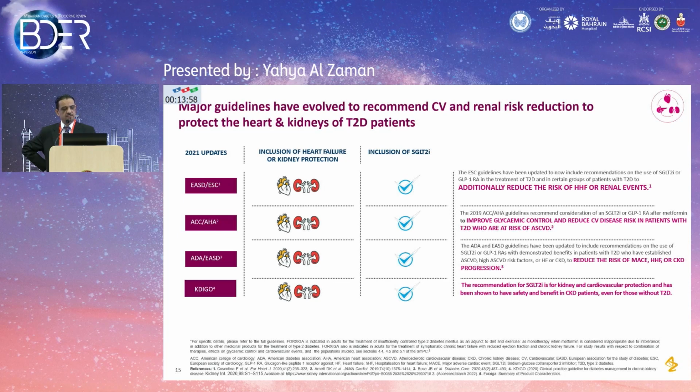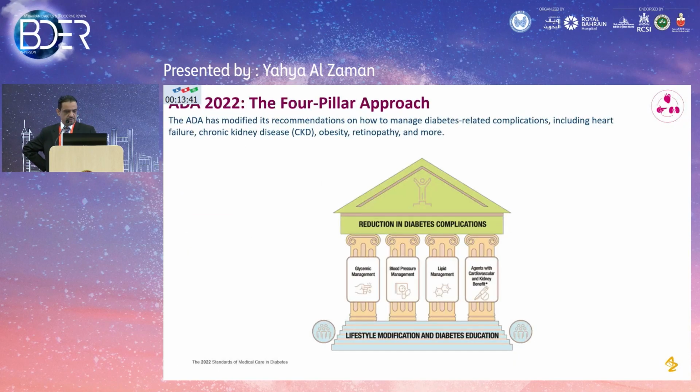So all the guidelines, whether you have a patient with evidence of chronic kidney disease, a high cardiovascular risk patient, or a poorly metabolically controlled patient, maybe tomorrow we can talk more about this, they are all advised to use SGLT2 inhibitors early to reduce the morbidity and mortality of these patients.